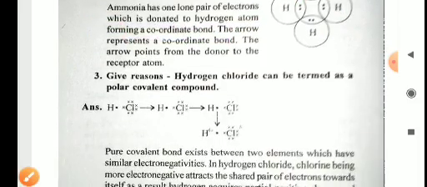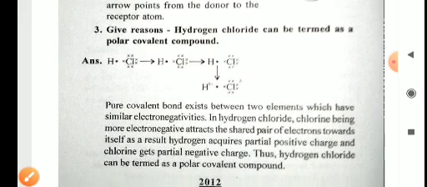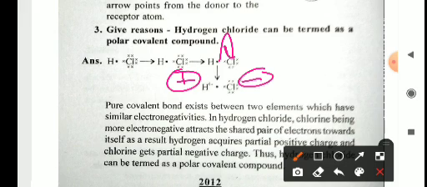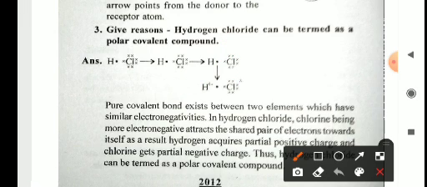Okay. So next one is give reason. Hydrogen chloride can be treated as a polar covalent compound, because in hydrogen chloride, due to the electronegativity difference, the shared electrons are attracted by the chlorine atom, due to which the chlorine atom shows a slightly negative charge and the hydrogen atom shows a slightly positive charge. So being a covalent compound, hydrogen chloride will show slightly electrovalent character, or you can say ionic character.